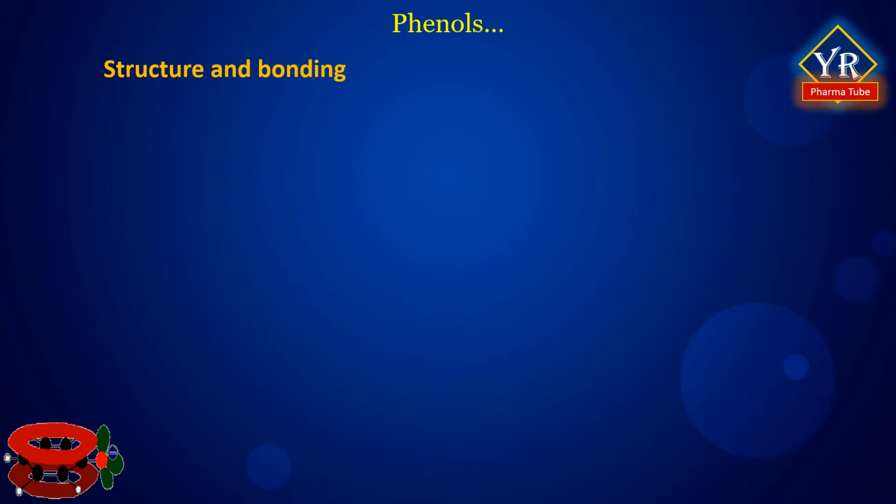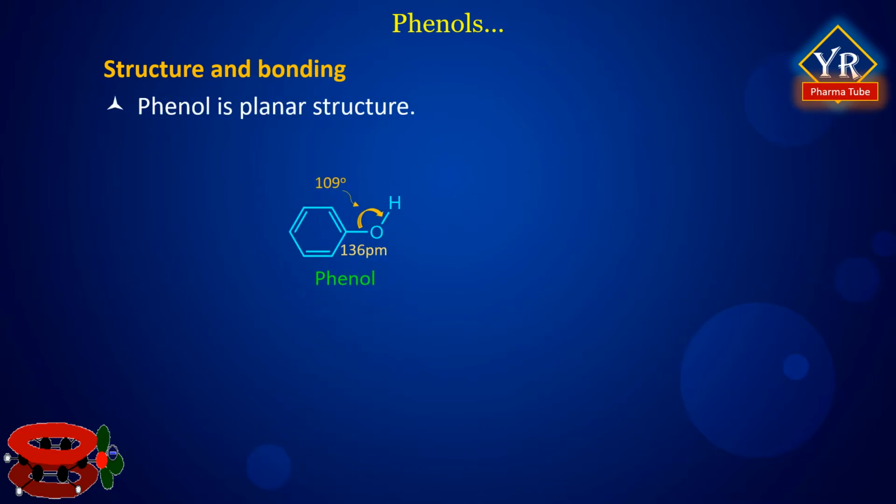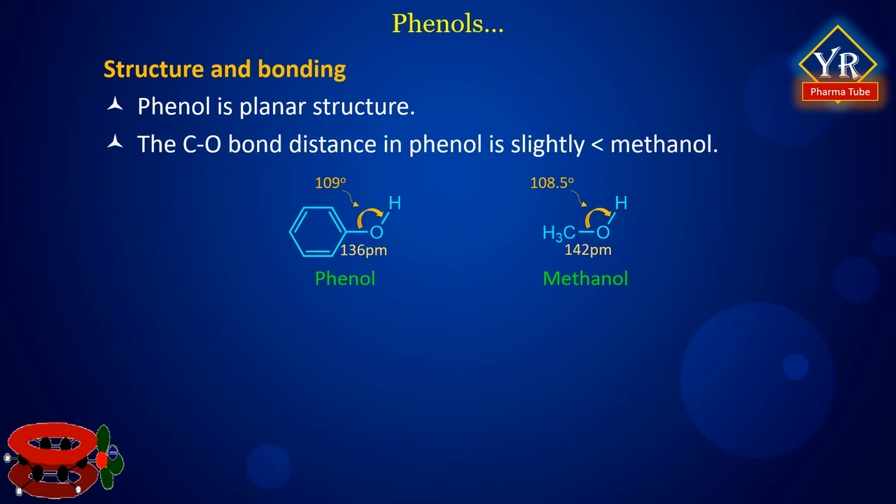Structure and bonding. Phenol is a planar structure with a C-O-H angle of 109 degrees, almost the same as the tetrahedral angle and not much different from the 108.5 degrees C-O-H angle of methanol. Bonds to sp2 hybridized carbon are shorter than those to sp3 hybridized carbon, and the case of phenols is no exception. The carbon-oxygen bond distance in phenol is slightly less than that of methanol.